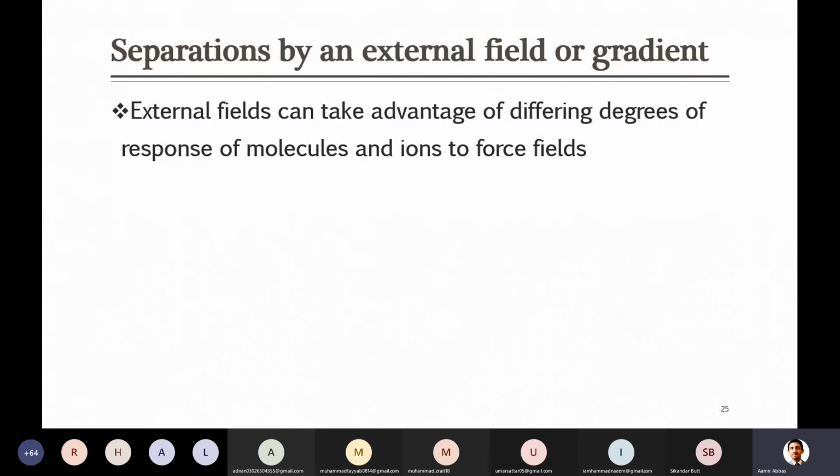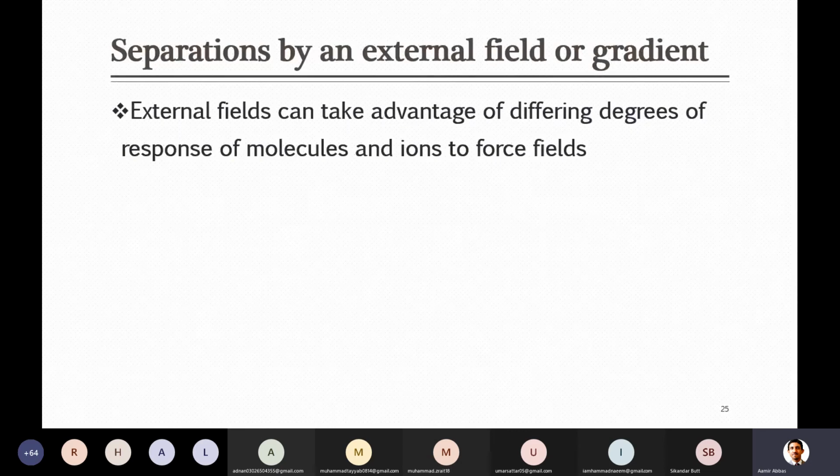For example, if I want to separate some solid from the gas, we said that we can apply centrifugal force. It is an easy and simple technique, and when you apply this centrifugation, it will definitely separate the solids from the gas, because that force will be higher on the solid particle as compared to the gaseous molecule.